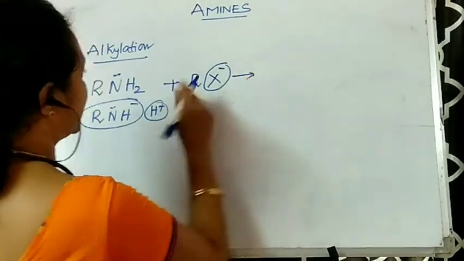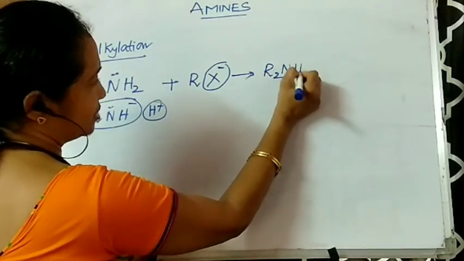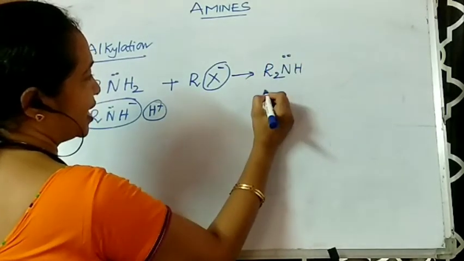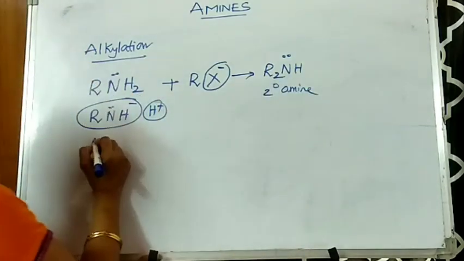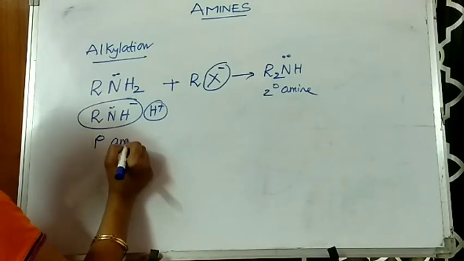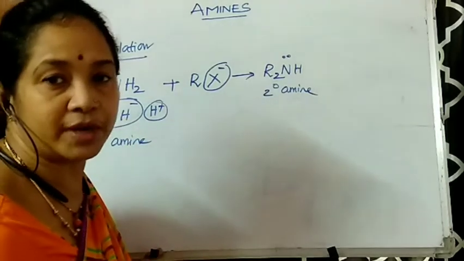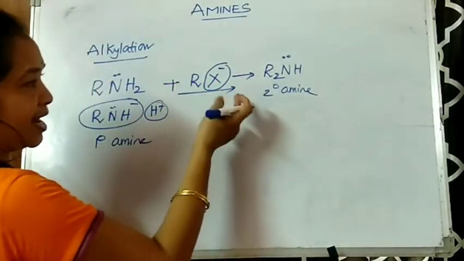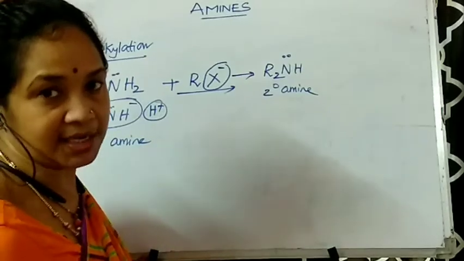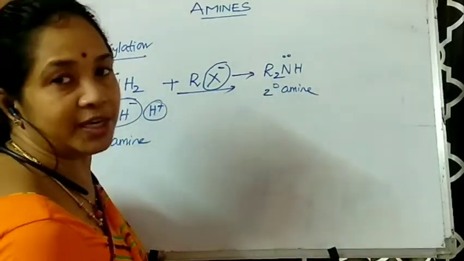So what is happening here? There are two R groups, so R2NH is formed. This R2NH is a 2 degree amine. In the before case, this is a 1 degree amine. You can see here N is directly connected to only one carbon, so we call it a 1 degree amine. But after coming in contact with RX, another R is added through a nucleophilic substitution reaction, and you obtain a 2 degree amine.